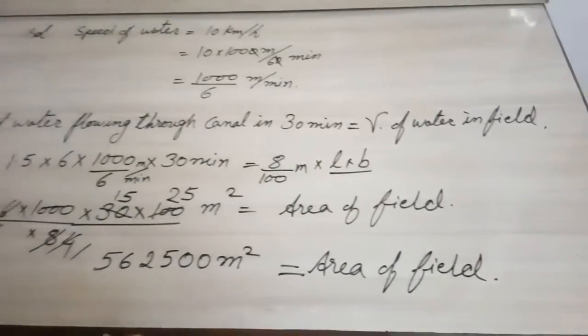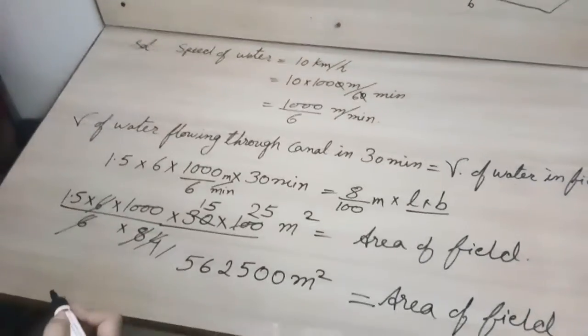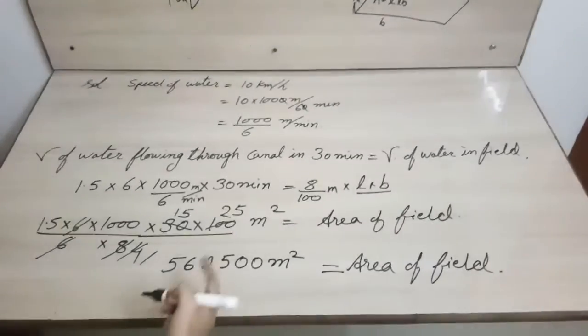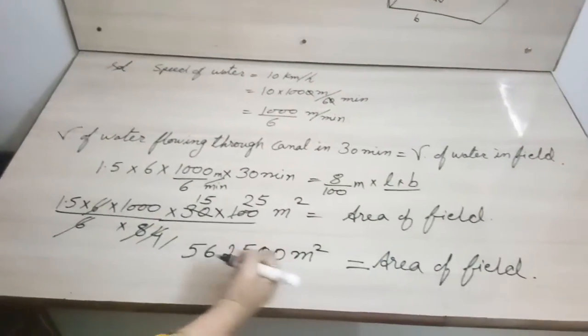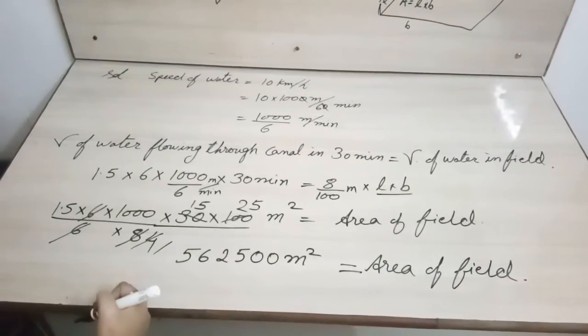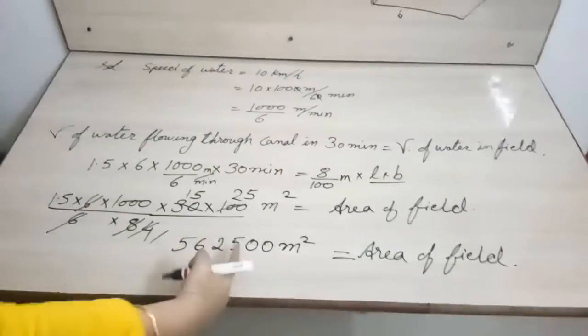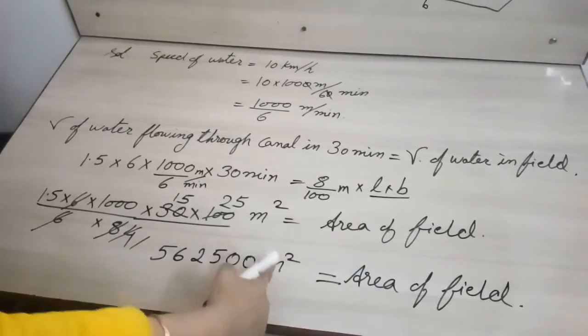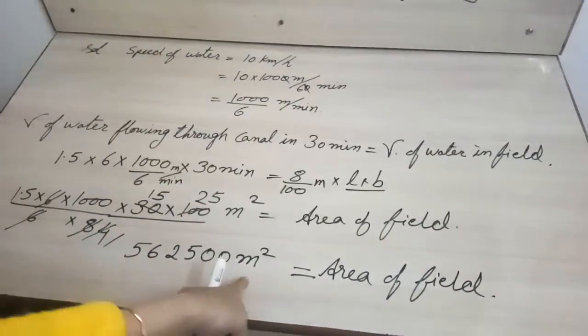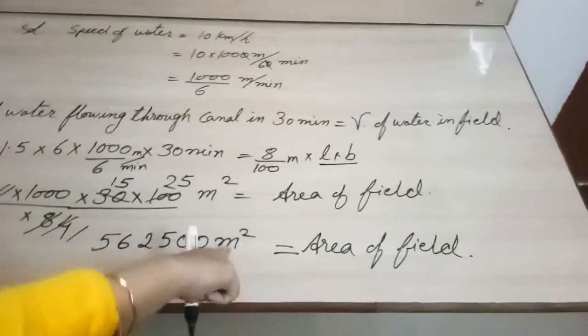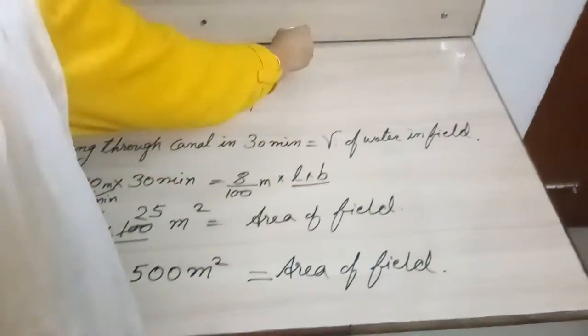Okay, so here we have to find the area of field, and if we want to find this area of field in hectares, you should divide it by 10,000. This is the area in meter square. If I need to convert this into hectares, I will divide it by 10,000. So I am doing it upside here.